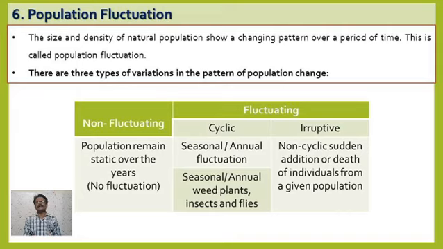Those individuals are never seen regularly in our life, but they appear or get added to the population during that particular period only, and the number is so vast. This particular addition is called eruptive, a non-cyclic sudden addition, and the population is called an eruptive fluctuating population.